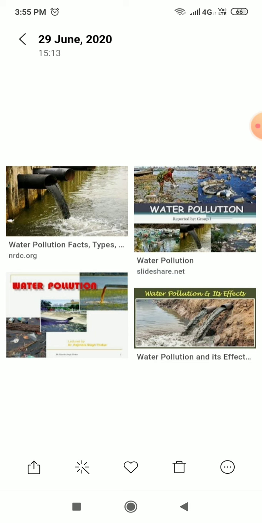We should take care that the water is not polluted. What are the different methods by which we can keep the water clean? What can we do? We should not throw the waste products, garbage into the water bodies. We should keep our water bodies clean. This will make the environment clean, right?